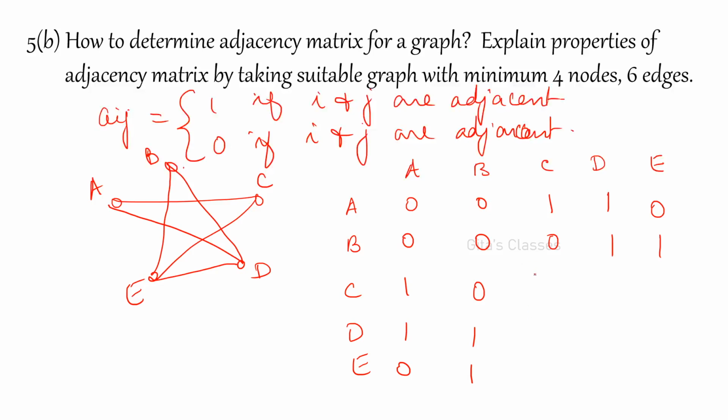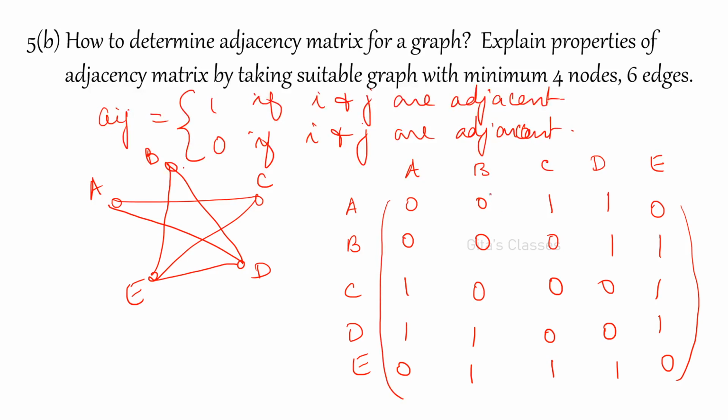Okay. Now C to C, there is no edge, no loop. So C to C, 0. C to D, 0. So D to C also 0. And C to E, yes, 1. E to C also 1. What about D to D? 0. D to E, yes, there is an edge. So 1, 1. E to E, there is no edge. So it is 0. So this is the adjacency matrix.